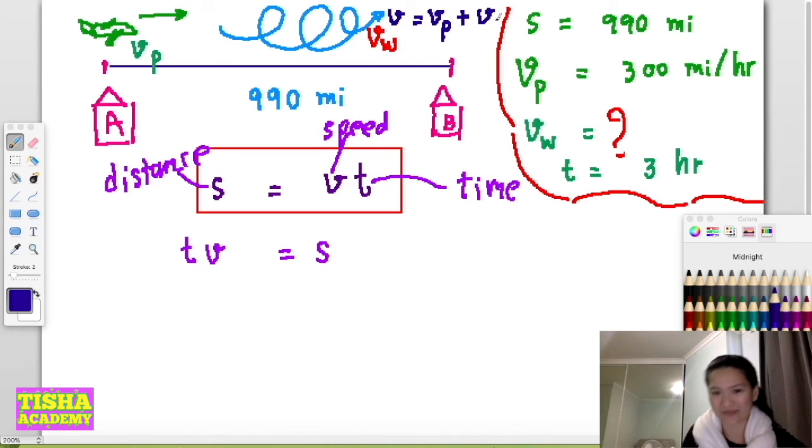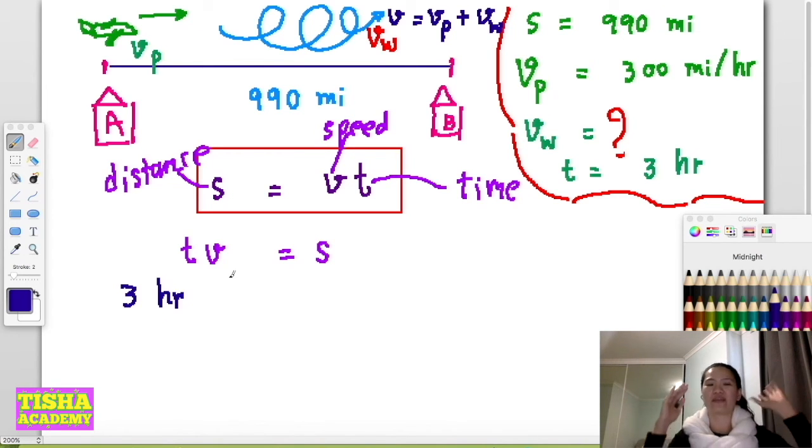Now you know that T is 3 hours. I'm going to put the unit here, and you will be surprised that when we calculate, if the figures are correct, the unit will be correct as well. For example, if you get speed, the unit of speed has to be miles per hour.